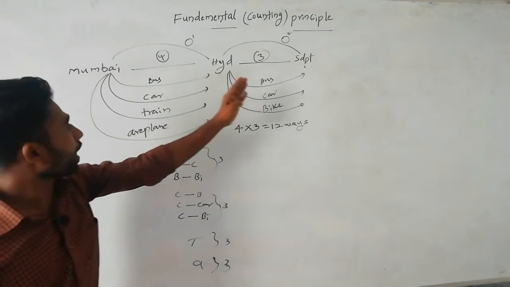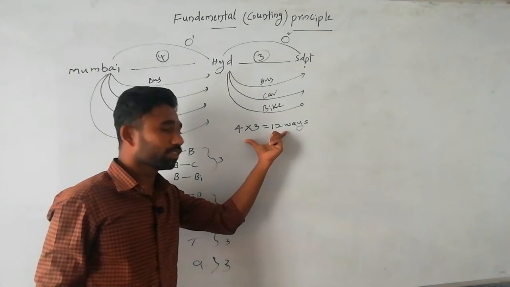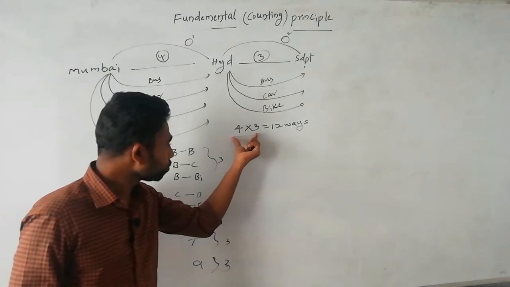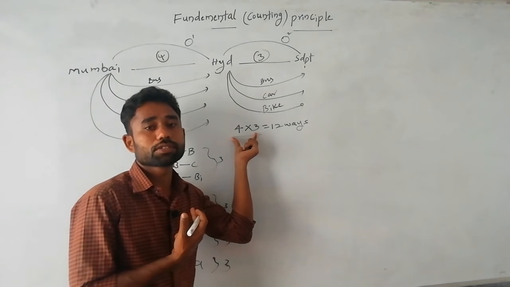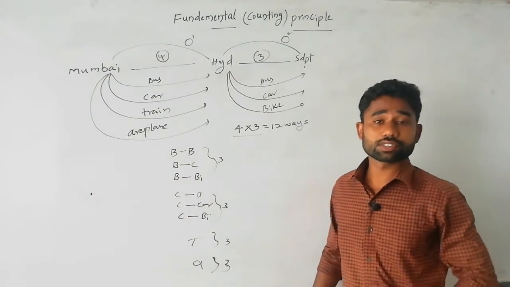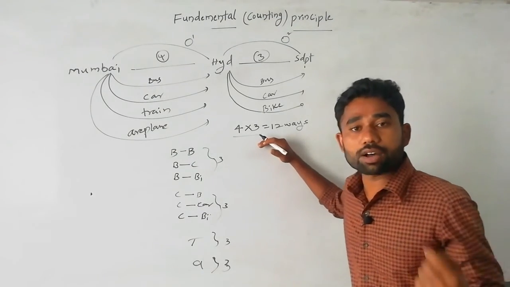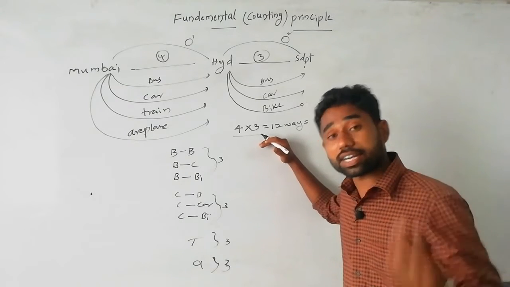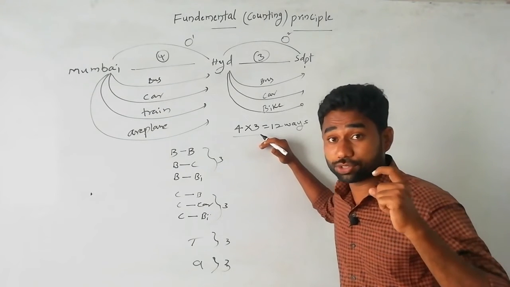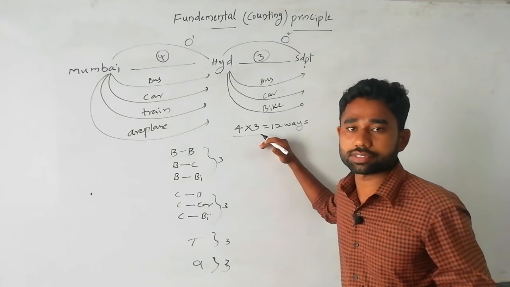Overall, the number of ways is 4 into 3, which is 12 ways. We have to understand that in the product, 2 observations give 2 numbers. Suppose 3 observations, 3 numbers; 4 observations, 4 numbers; 5 observations, 5 numbers; 100 observations, 100 numbers; N observations, N numbers; K observations, K numbers.